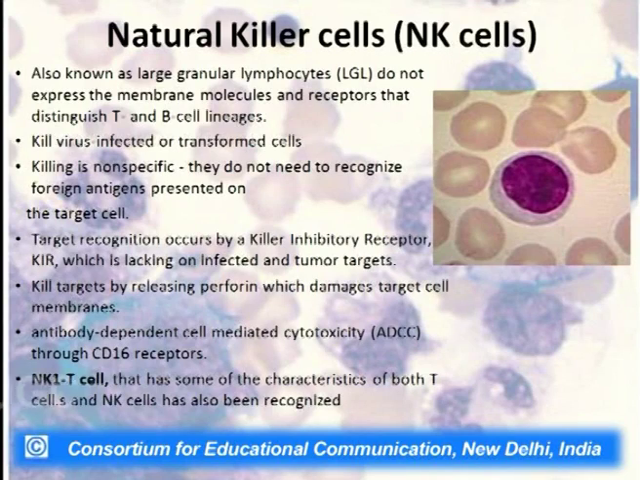So, the antibody is kind of forming a sandwich, where on one side is the antigen and on the other side is the NK cell. Once this complex is formed, it is called antibody dependent cell mediated cytotoxicity. The NK cell will now kill the antigen. There is another cell called the NK1 T cell that has some of the characteristics of both T cells and NK cells and has also been recognized in nature.